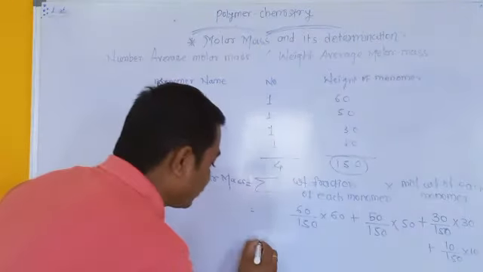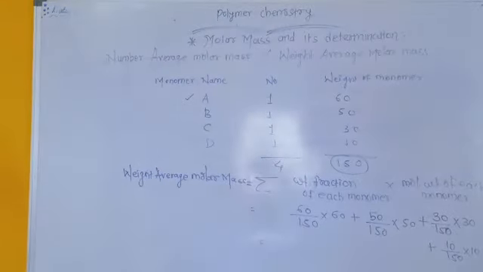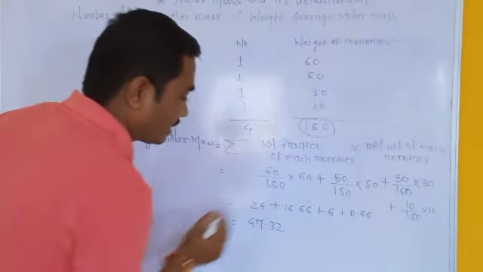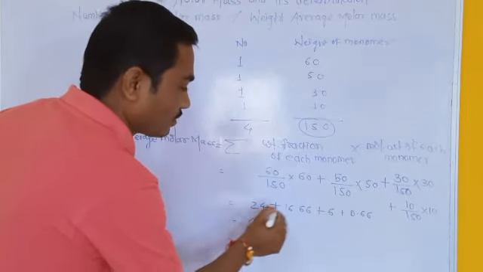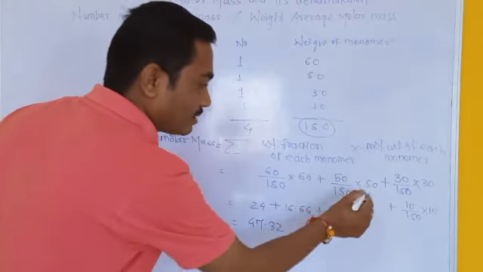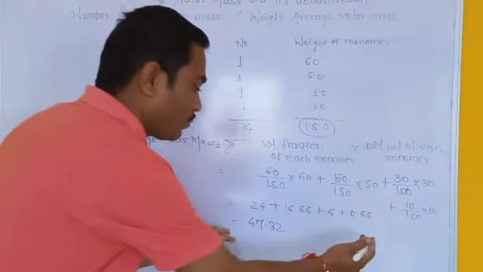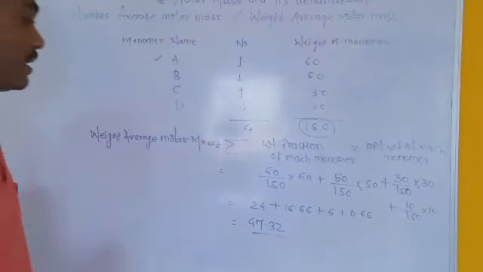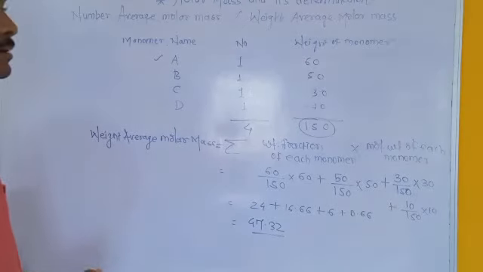Now if we calculate all the values using a calculator, then we will get the answer 24. The weight contribution of the first monomer is 24, the second one is 16.66, the third one is 6, and the last one is 0.66. If we add all these answers, then we will get the new answer 47.32. This is the weight average molar mass of that particular polymer.